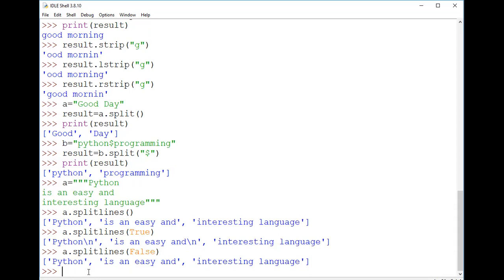So with this I have covered almost all of the methods. Might be some methods I have not yet covered, but mostly I've covered all of them. With this, I hope the viewers can clarify their doubts with respect to the string methods.